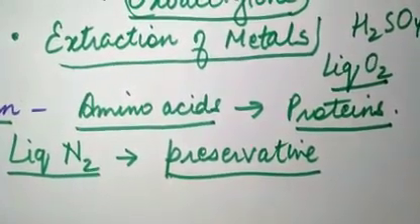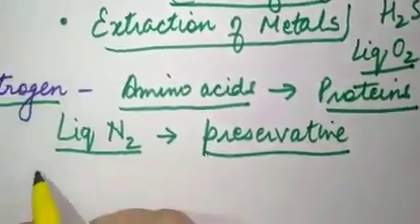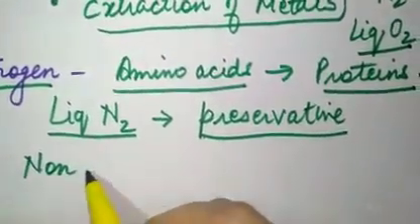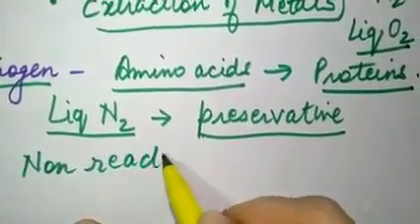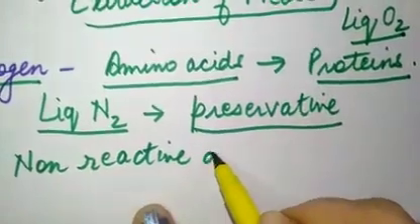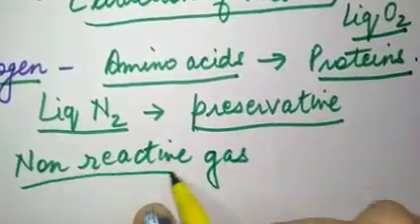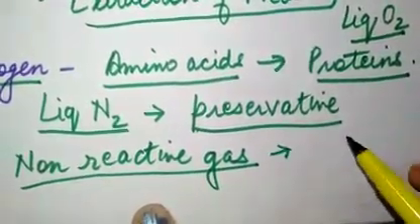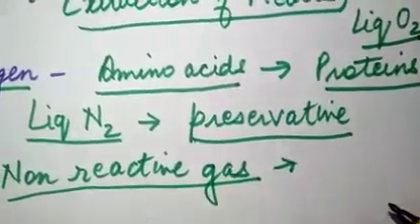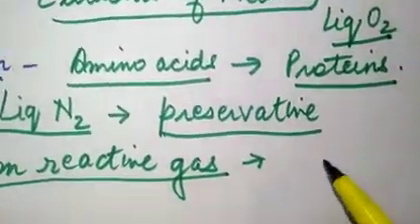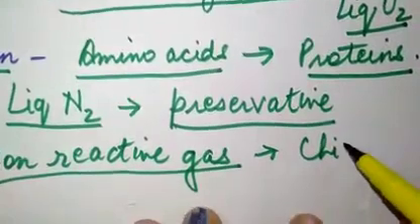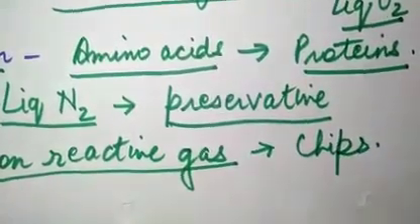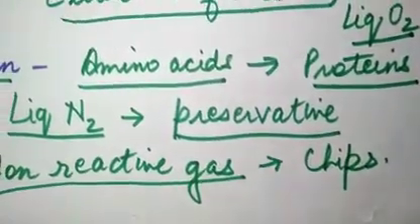Then, nitrogen is actually a very non-reactive gas, and because of its non-reactive nature, nitrogen gas is filled in the packets of your chips. All your favorite chips and kurkures, their packets are filled with air.